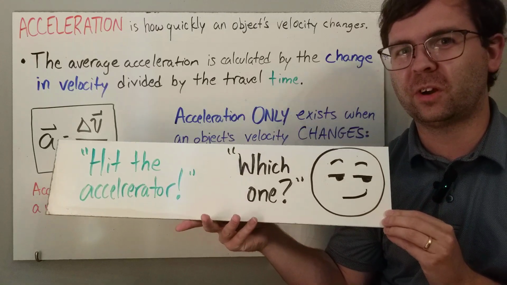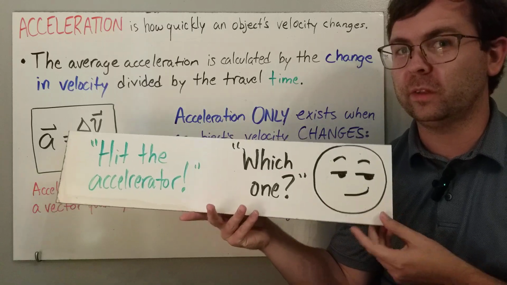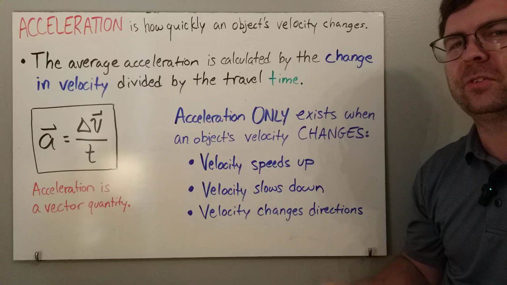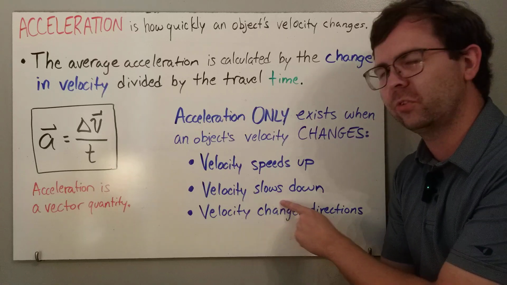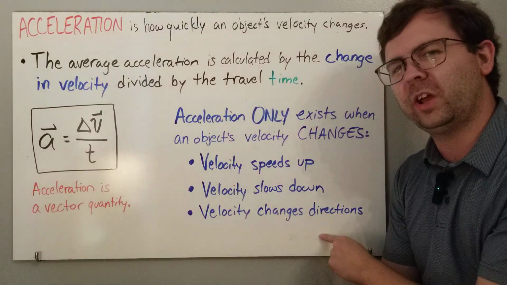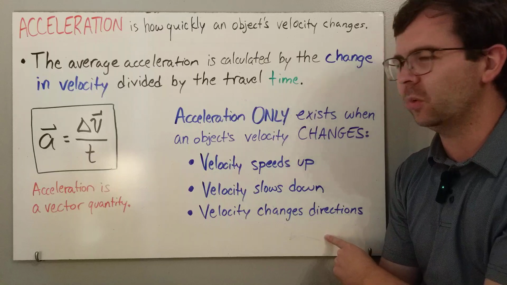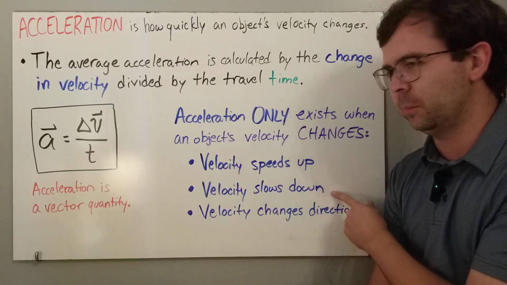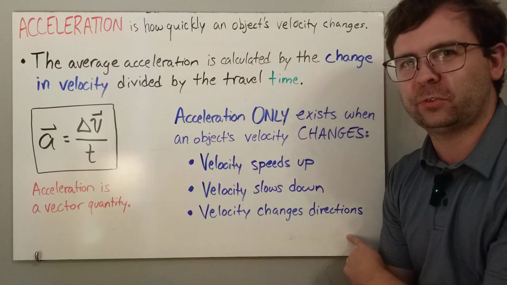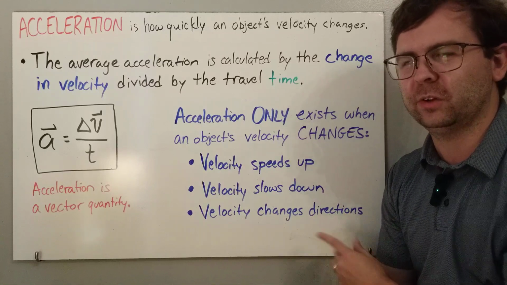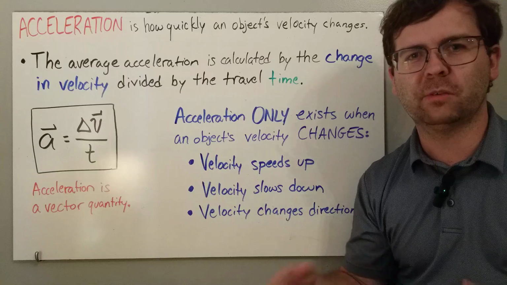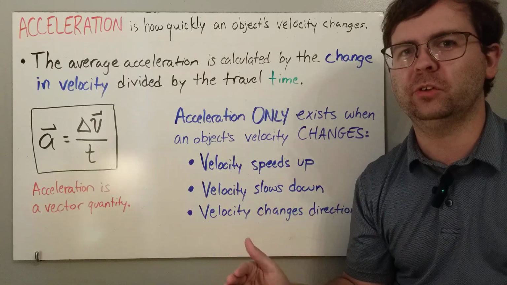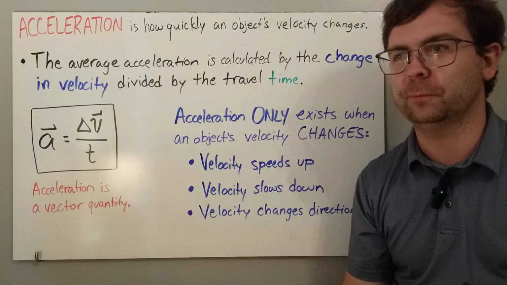Which one accelerates the car? Well, there's more than one. The gas pedal does it because gas can speed the car up, but acceleration also could include slowing down the car or changing the car's direction. So all three of these are considered accelerators in a car: the gas pedal, the brakes to slow down, and the steering wheel to change directions. Now, normally when we say acceleration in everyday language, we mean speed up, but in physics, any kind of change in your velocity is an acceleration.